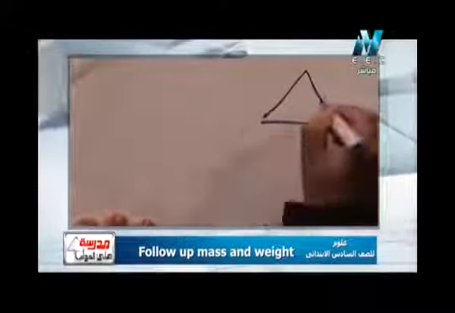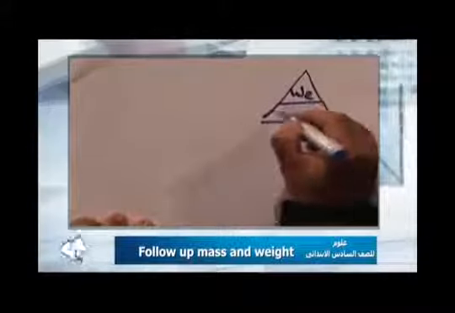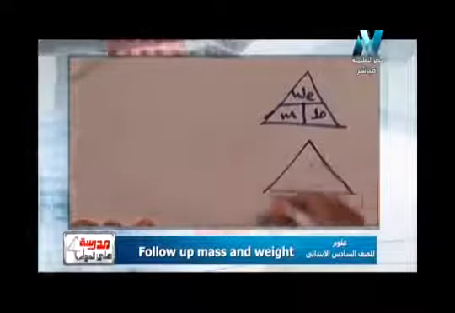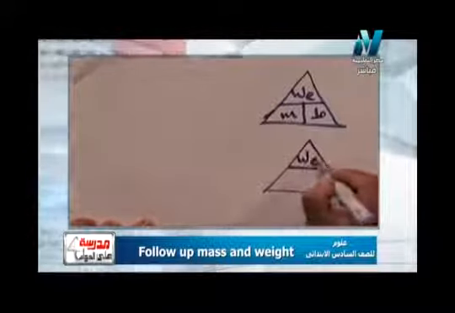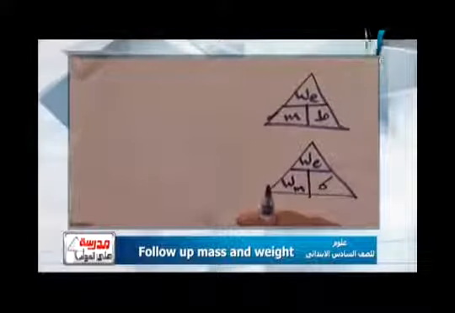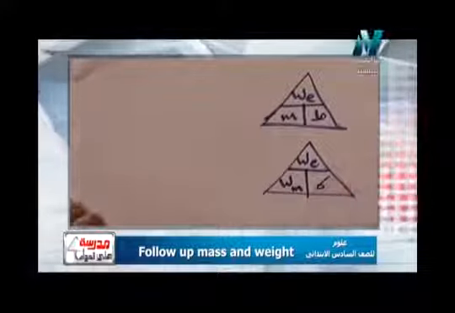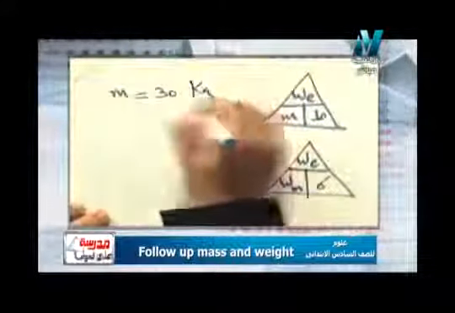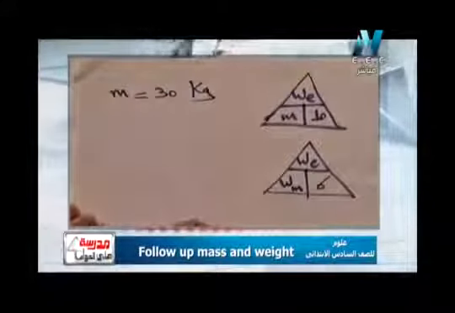Weight on the Earth equals mass by 10. Second rule: weight on the Earth to weight on the moon by 6. Here I have mass of object equal 30 kilogram. Calculate its mass on the moon.